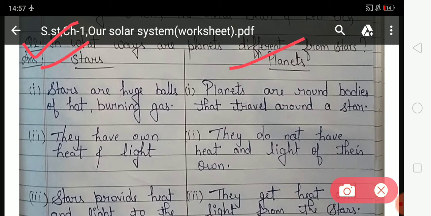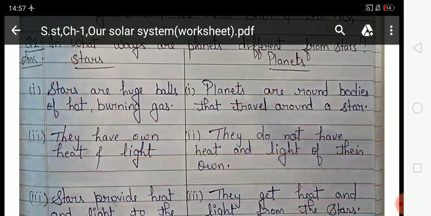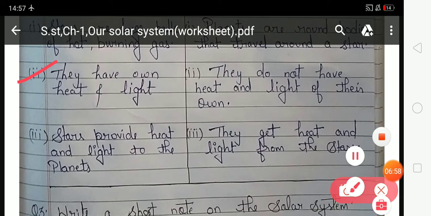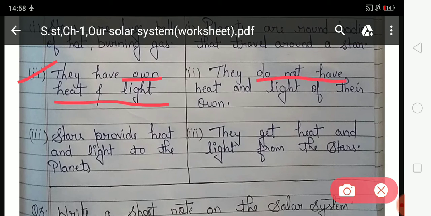So look at the first difference. Stars are huge balls of hot burning gases, and planets are round bodies that travel around a star. Look at the second difference between stars and planets. Stars have their own heat and light, and planets do not have heat and light of their own.